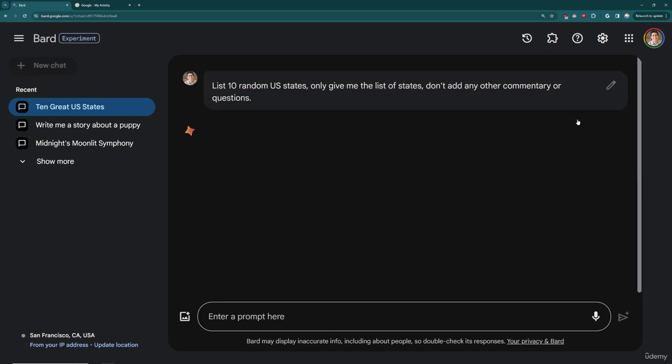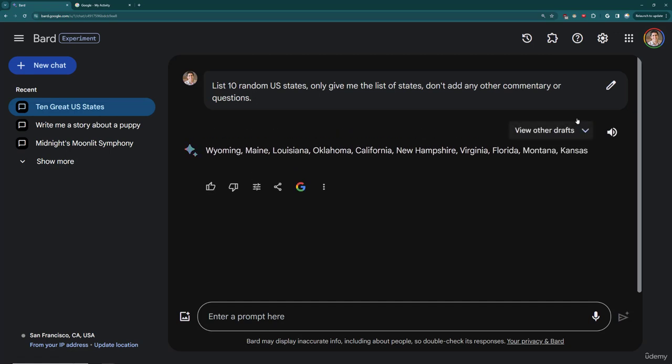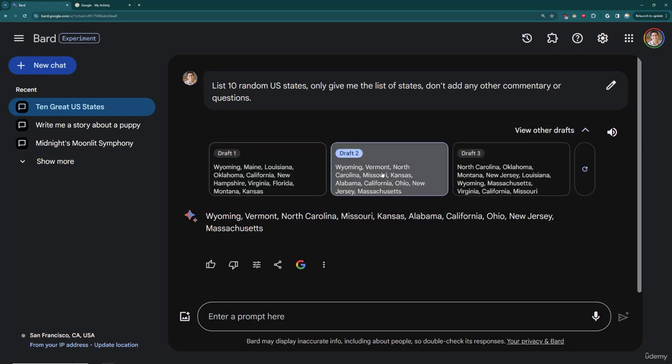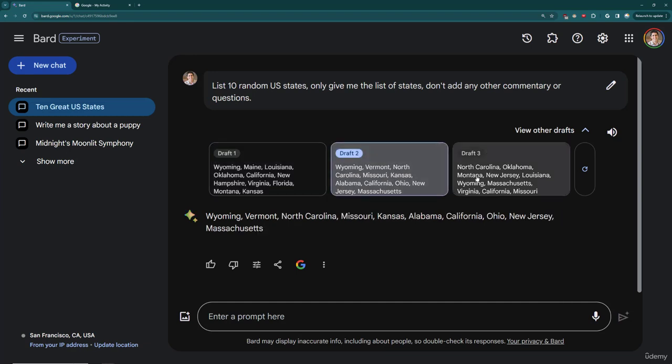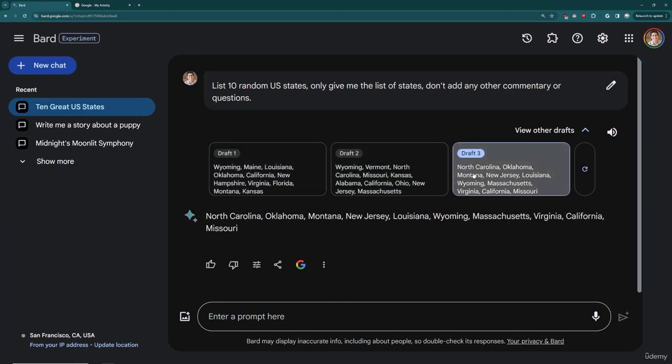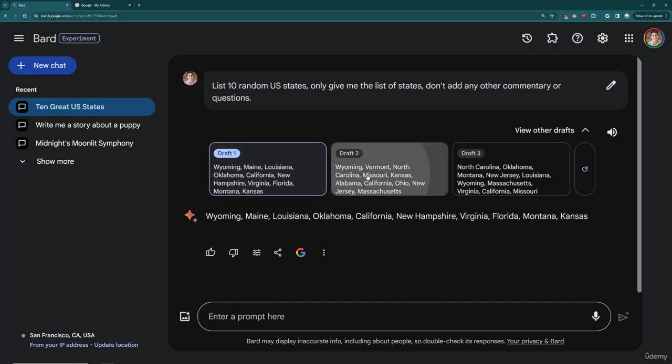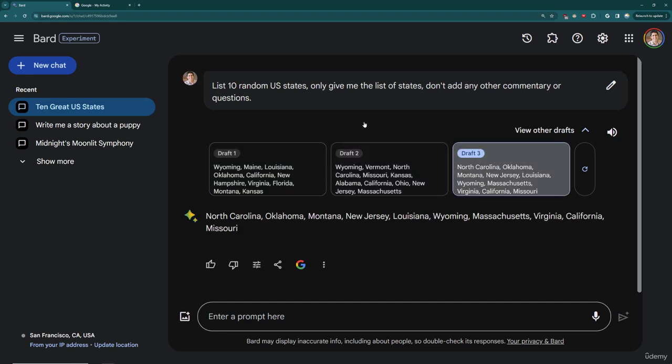Remember, you only see 1 at the start, but you can always click on that View Other Drafts. So here, again, I wasn't having enough direction because I didn't actually tell it to number. Instead, it's kind of thinking this more as a list in the sense of just a list as you would in a sentence. You can check out other drafts here and notice that even though it's still not quite the format I want, maybe I do want numbers, because I'm giving better directions, the drafts are more and more similar to each other. That is a good indicator that your directions are working. When the drafts tend to be similar, that particular set of directions works well.